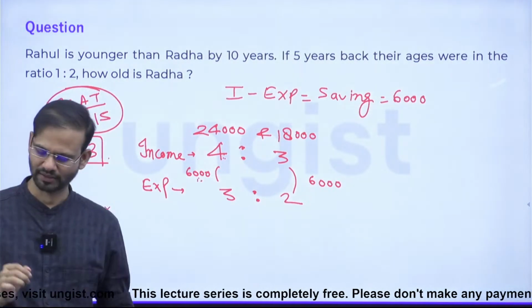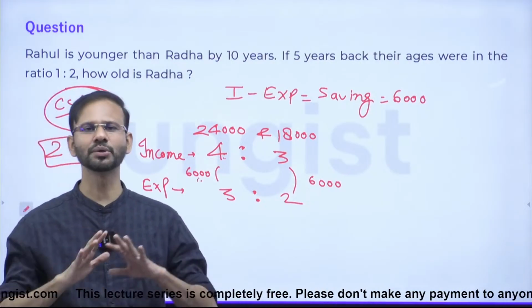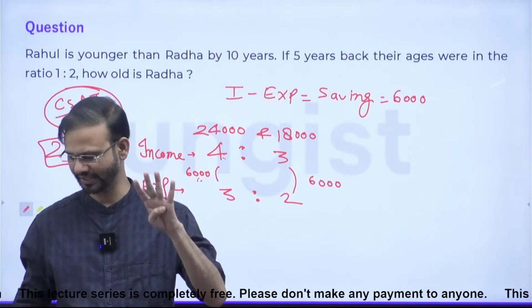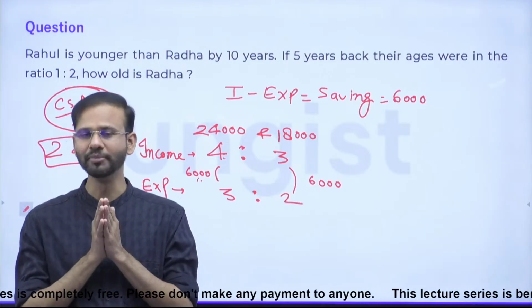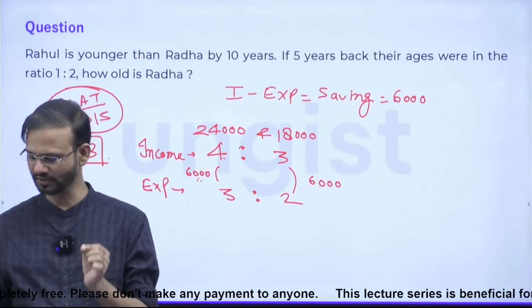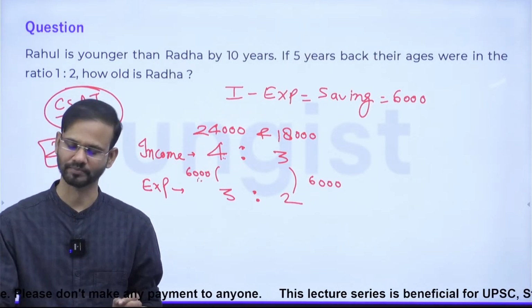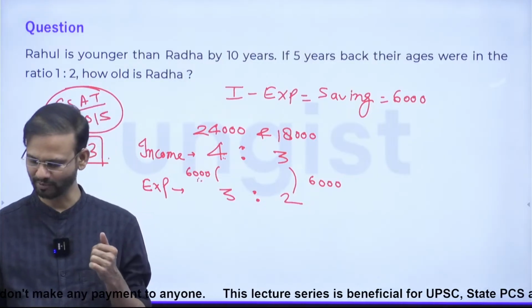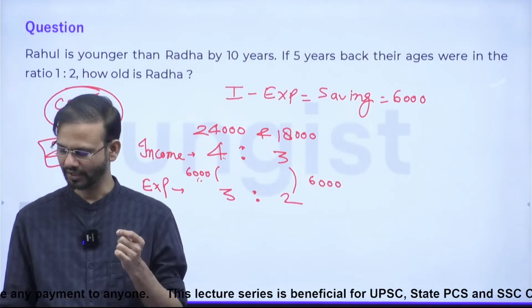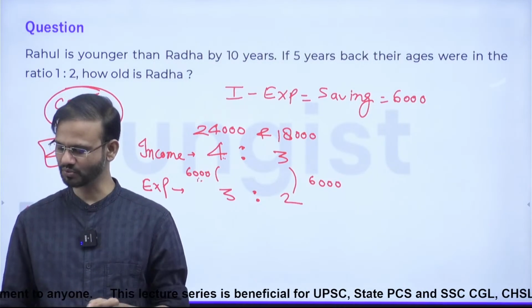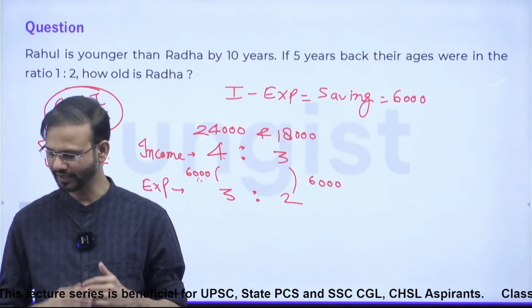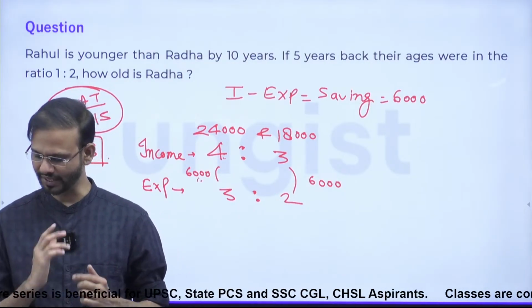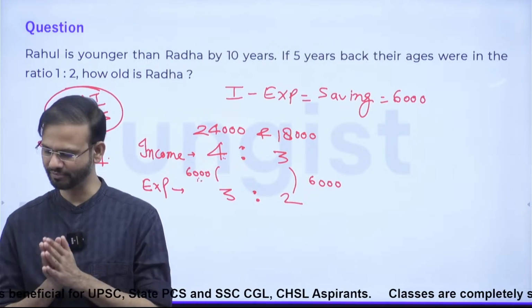Just read question number 4, which was asked in CSAT 2019. It says, in 2002, Minu's age was 1/3 the age of Mira, whereas in 2010, Minu's age was half of the age of Mira.